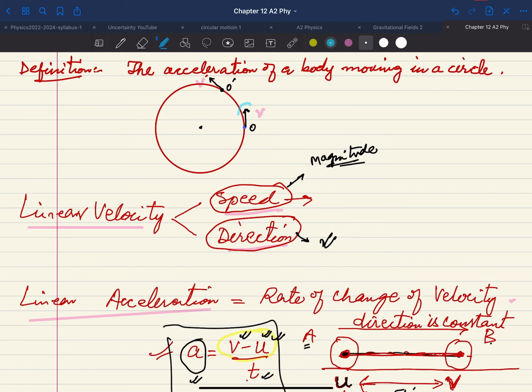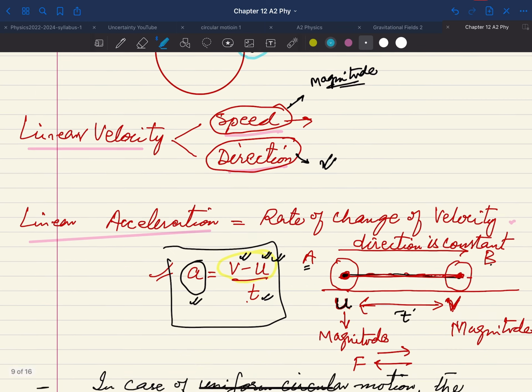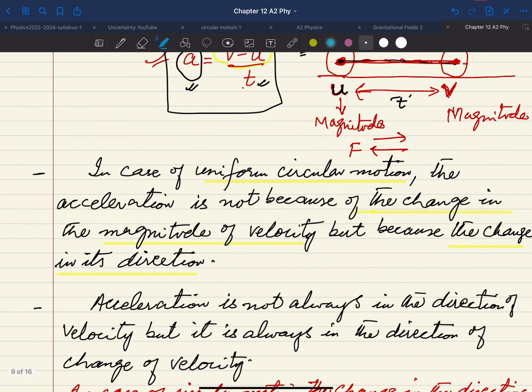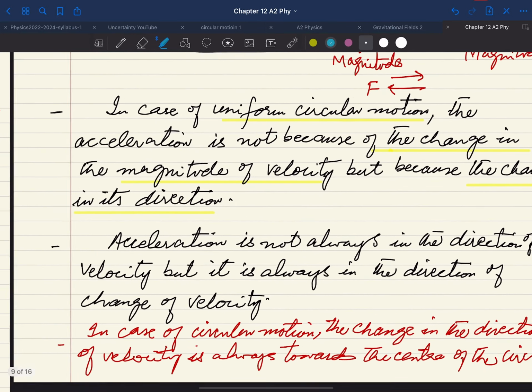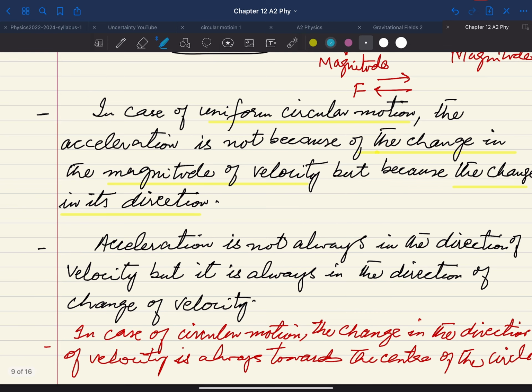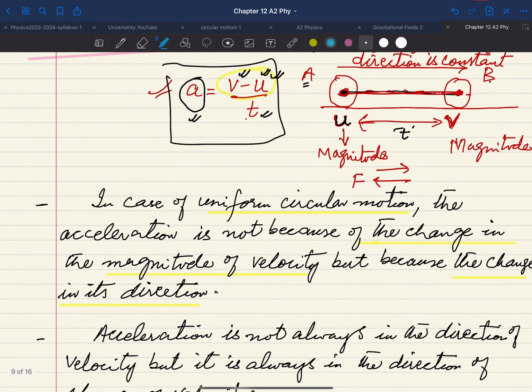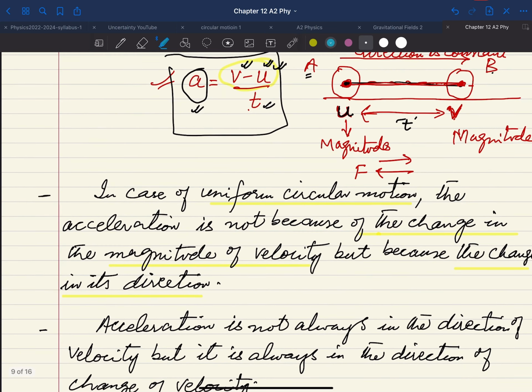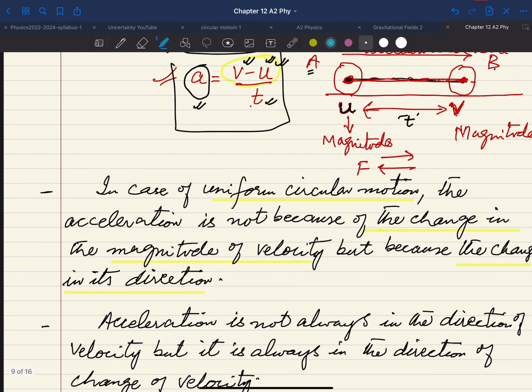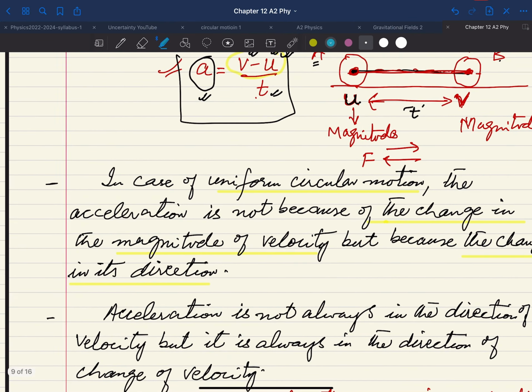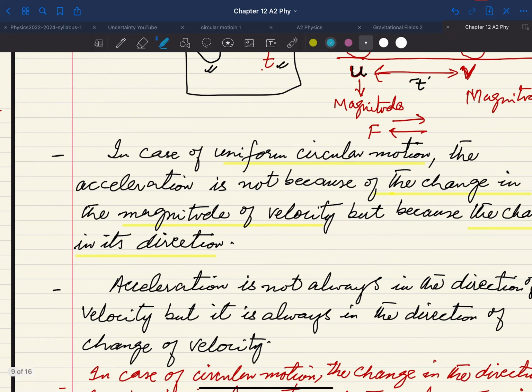At this position you have one direction, at this position you have another direction. So of course the change in velocity is not because of the change in magnitude of the velocity, but because of the change in direction of the velocity. So this is the difference between the linear acceleration and the acceleration in case of a body moving in a circle with uniform motion.